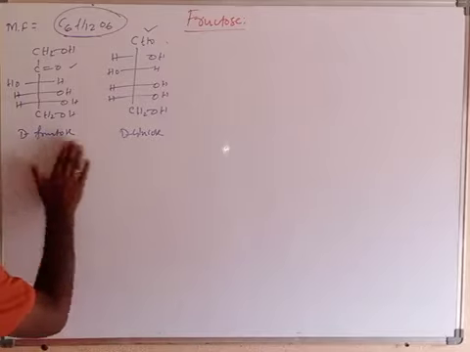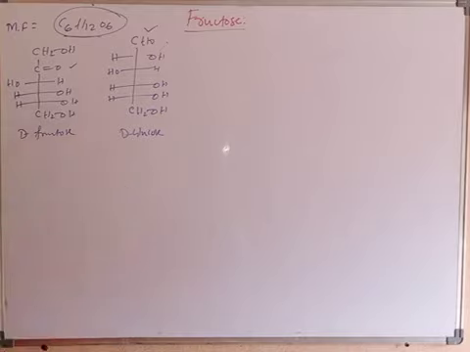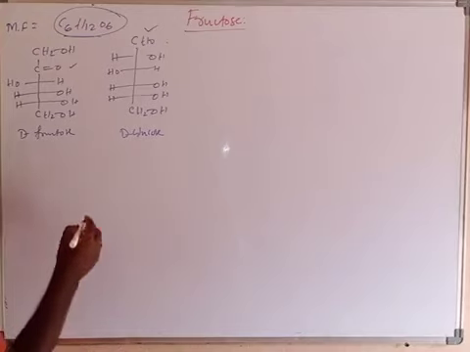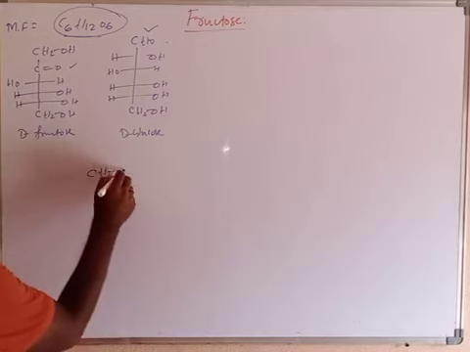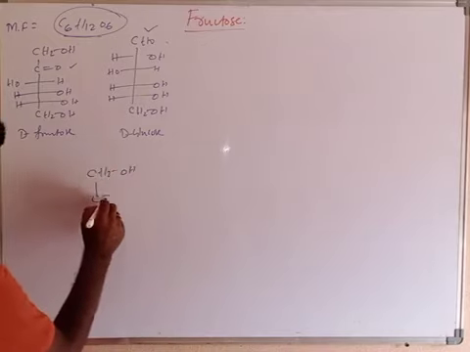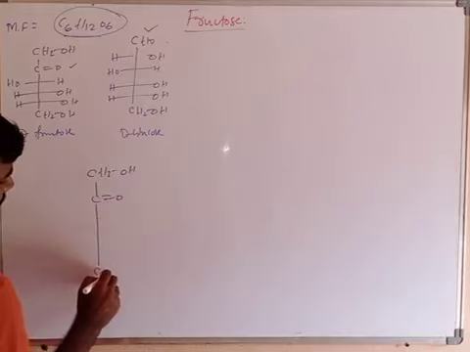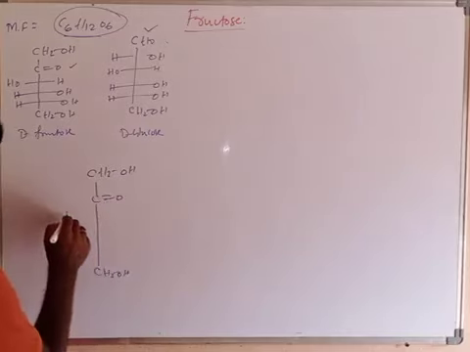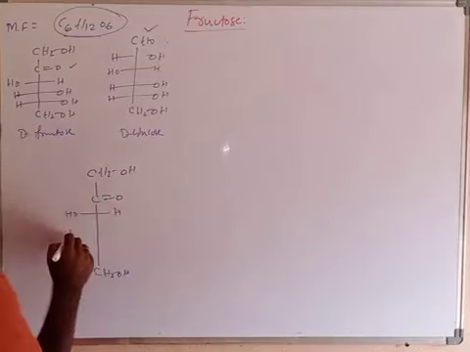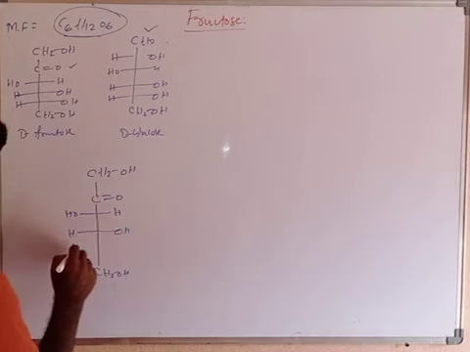Next, this is the Fischer projection of glucose and fructose. Let's write the Haworth structure of fructose. Fructopyranose and fructofuranose are the 6-membered ring and 5-membered ring. CH2OH, C double bond O, CH2OH, OH, H, HO.